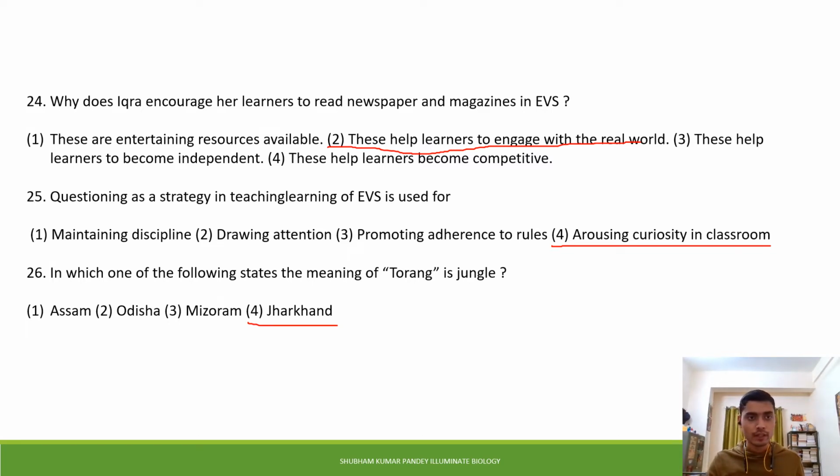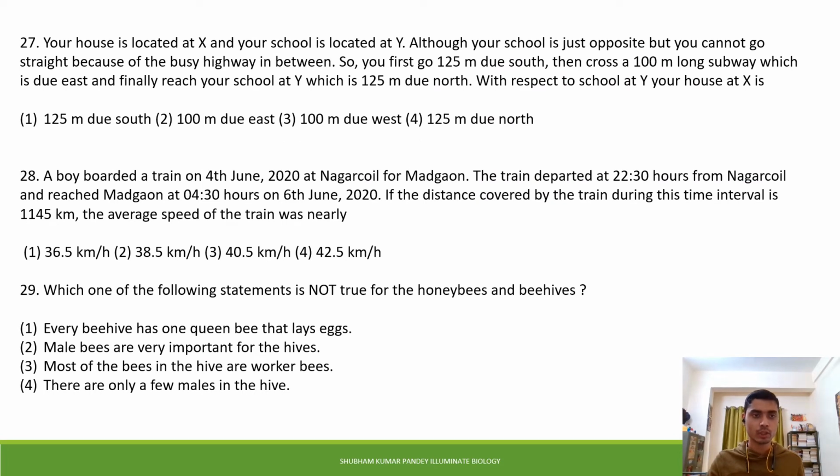Now let us shift our attention to another question, question number 27. Your house is located at X and your school is located at Y. Although your school is just opposite, you cannot go straight because of the busy highway in between. So you first go 125 meters due south, then cross a 100-meter long subway which is due east, and finally reach your school at Y, which is 125 meters due north.